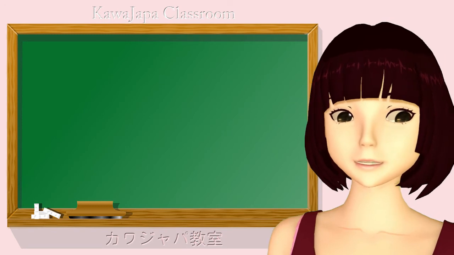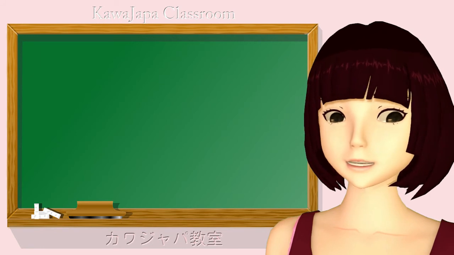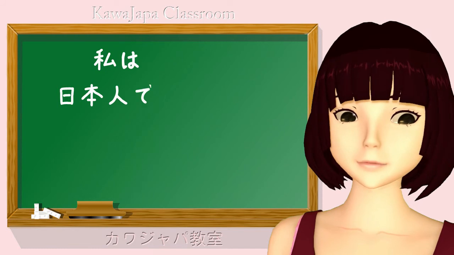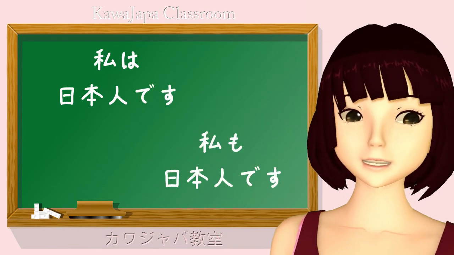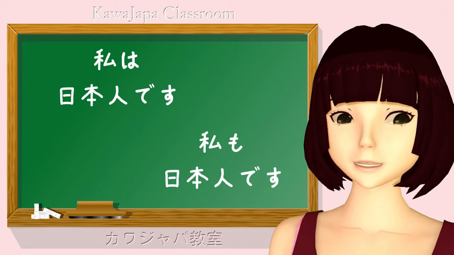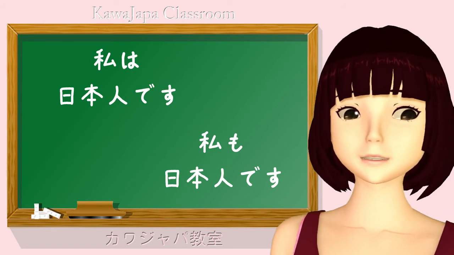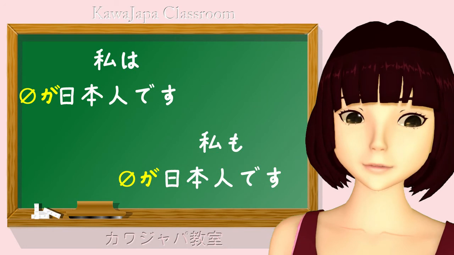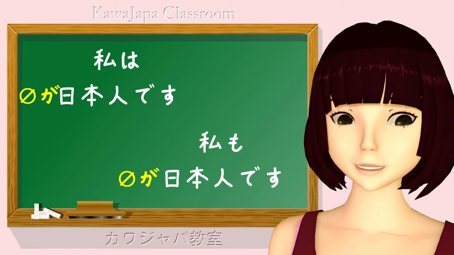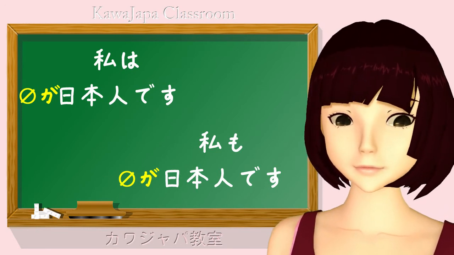If you don't know what that means, you might want to go back to the lesson on wa where this was fully explained. For now, we'll simply use an example. Watashi wa Nihonjin desu. Watashi mo Nihonjin desu. Now, as we have explained before, the core of this sentence, the logical sentence, is simply Nihonjin desu, which analyzes to zero ga Nihonjin desu. Because every sentence, as we have explained, is bound together with ga. There can't be a Japanese sentence without a ga, although you often can't see it.